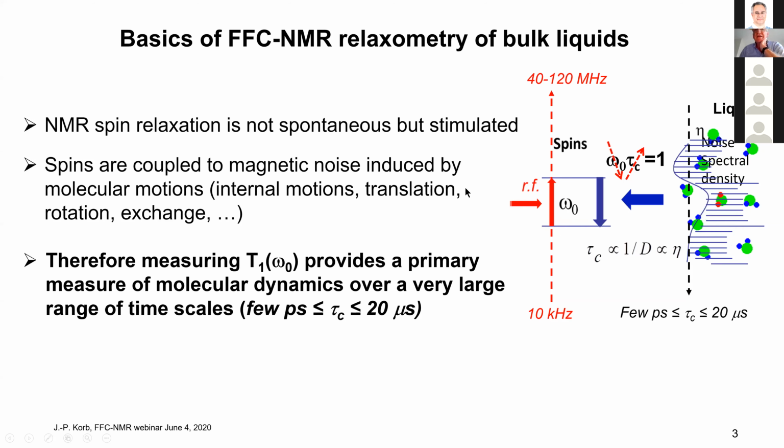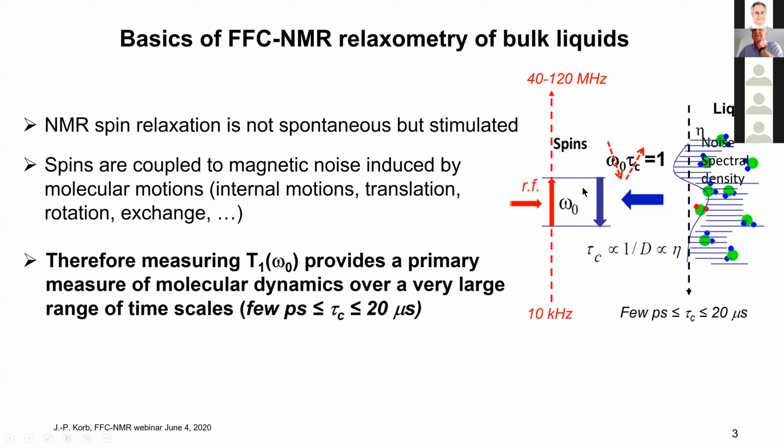So there is something else between these two levels, some other transition coming from the coupling with the lattice. And you should know that NMR spin relaxation is not spontaneous as it is for optical spectroscopy, but stimulated by the coupling with the magnetic noise induced by molecular motion, internal motion, translational, rotation, and exchange that introduce a spectral density. And for a given correlation time that matches exactly the Larmor frequency, you have transition in the other sense that makes it possible to observe the NMR signal. So relaxometry is crucial to observe NMR.